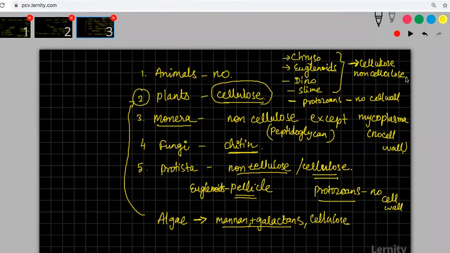Some of them will have non-cellulose. Are we able to understand? So in Protista, you cannot say for sure what the cell wall is made up of. You have to study one by one, character by character.